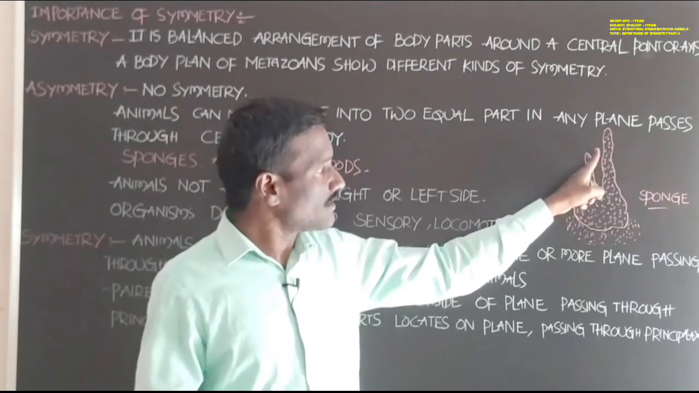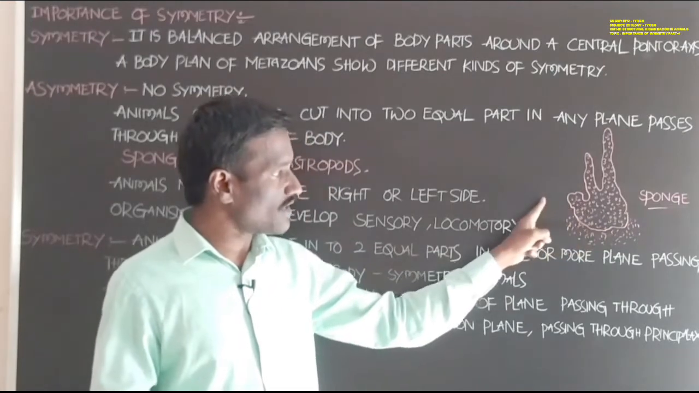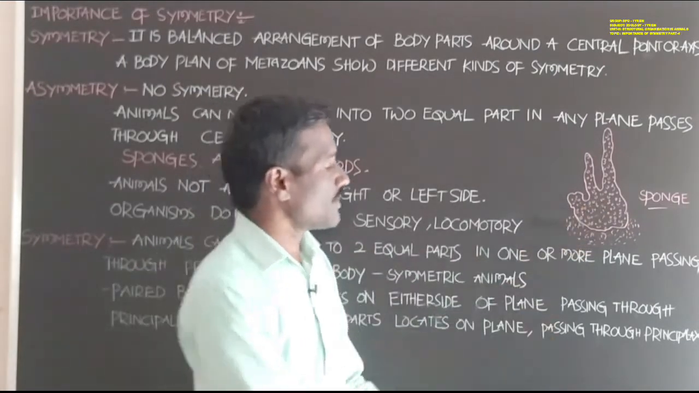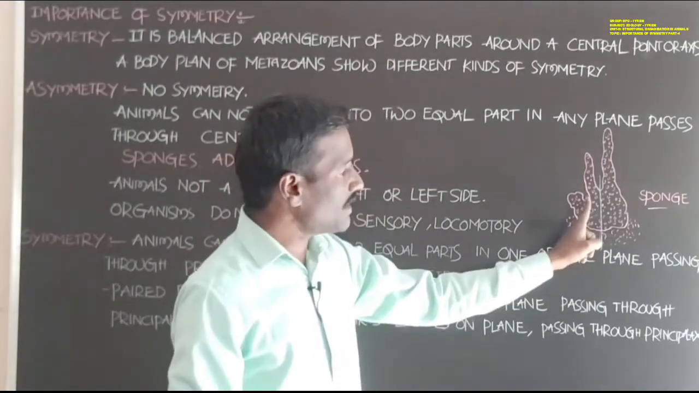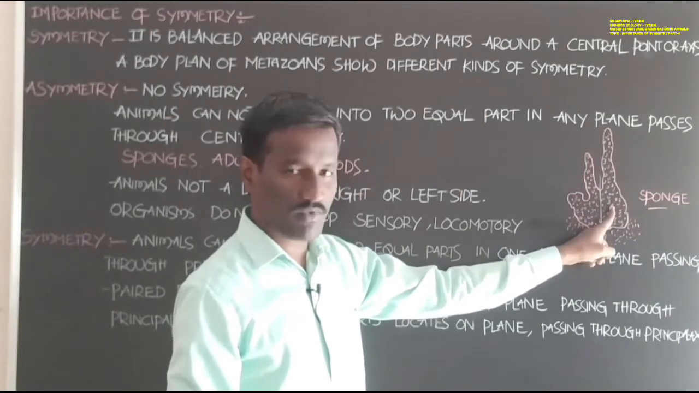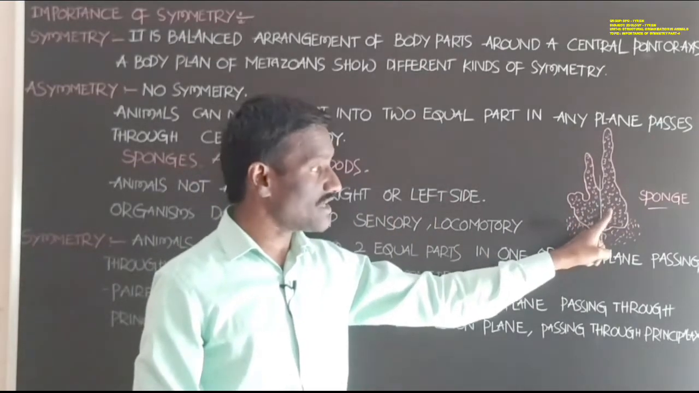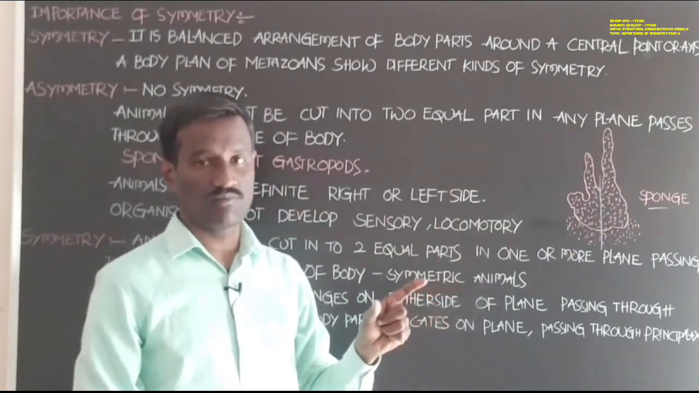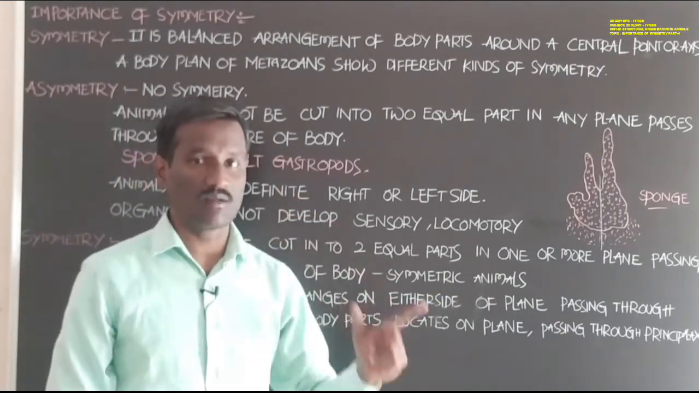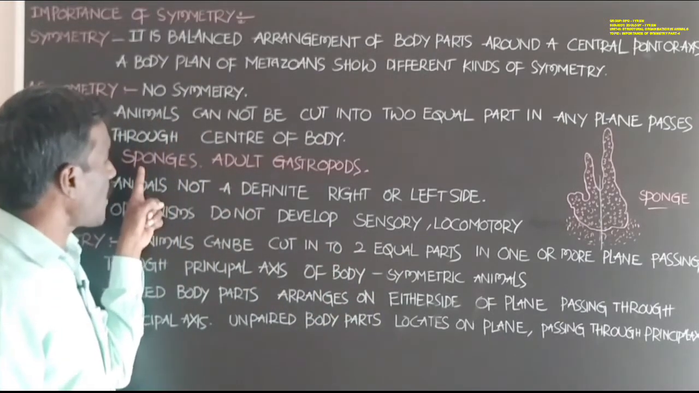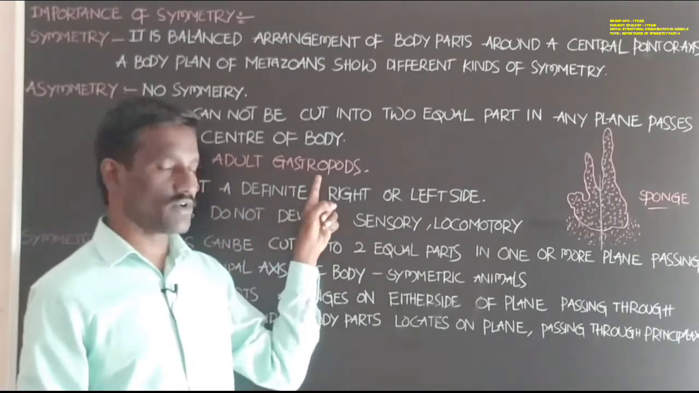Any plane that passes through the center part of the body, for example the center here, cannot divide the animal into two equal parts. This type of asymmetry is available in sponges. Another example of asymmetric animals: sponges and adult gastropods. Already you know sponges and adult gastropods.